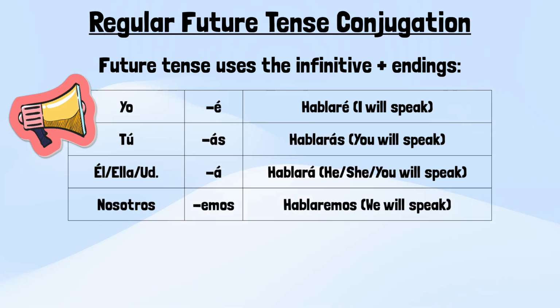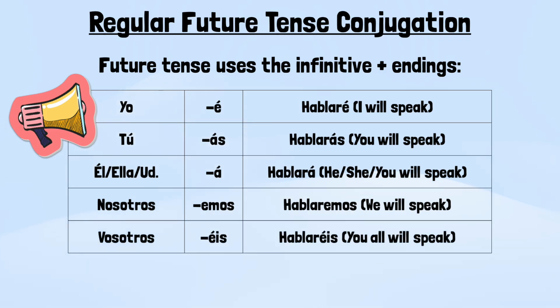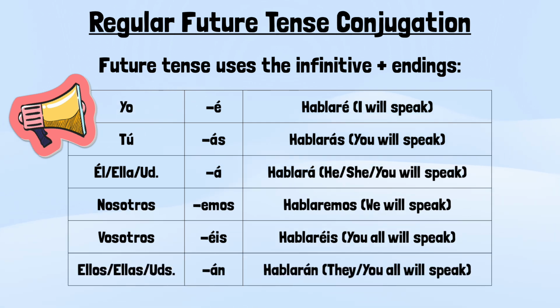For nosotros, it's emos ending. Hablaremos, we will speak. Vosotros is é with an accent and is. Hablaréis, you all will speak. And for ellos, ellas, ustedes, it's an á with an accent and an n. For example, hablarán, they or you all will speak.